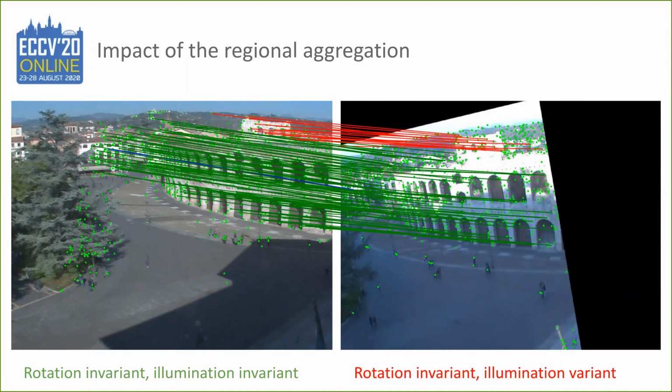The regional aggregation is very important when different invariances are needed across the same image. Take this example, where both images are rotated, thus the rotation invariant descriptor is selected in both cases. However, there is a shadow on the building on the right, which is not present in the image on the left. In that case, LISRD is selecting the illumination invariant descriptor in green for this building. However, for the building in the background, which is overexposed in both images, an illumination variant descriptor is more discriminative and is selected in red by LISRD.